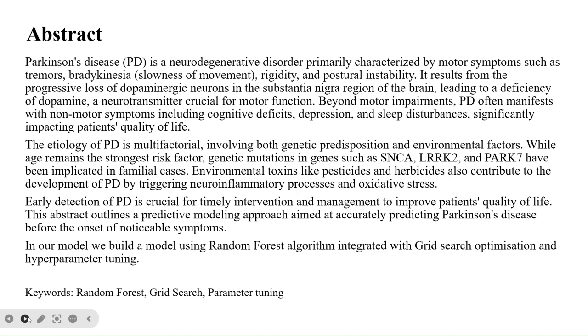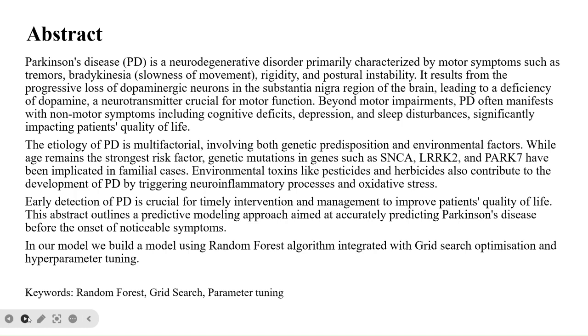Parkinson's disease is a neurodegenerative disorder that primarily focuses on motor symptoms such as tremors, bradykinesia, rigidity, and postural instabilities. There are also other types of symptoms like non-motor symptoms. These are basically psychological, such as depression, stress, sleep disturbance, and anxiety. These psychological factors can affect the patient very much. So, early detection of Parkinson's disease is very crucial for timely intervention and management to improve the patient's quality of life.